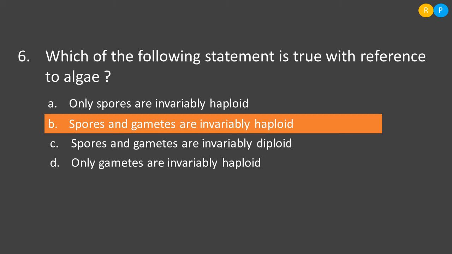Then option C, spores and gametes are invariably diploid. This is not correct, because algae is itself a gametophytic plant. It cannot directly produce diploid gametes. Clear, right? So this is not a correct statement. Then option D, only gametes are invariably haploid. So only gametes are not invariably haploid. Spores are also haploid, because spores are produced by meiotic division of the zygote. So the correct option is option B, spores and gametes are invariably haploid.